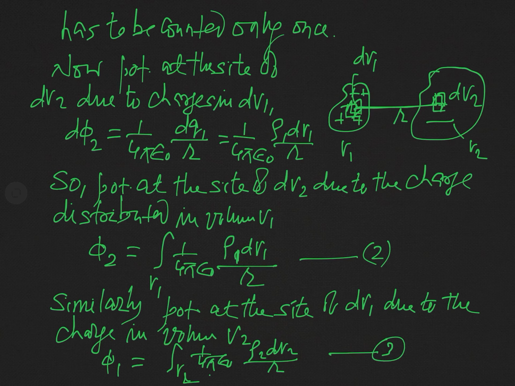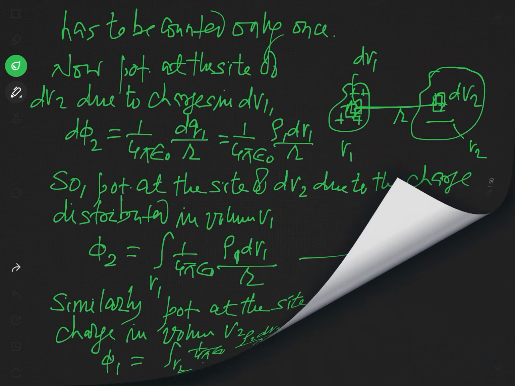This is the potential at the site of volume element dV1 due to the charges distributed in volume V2.